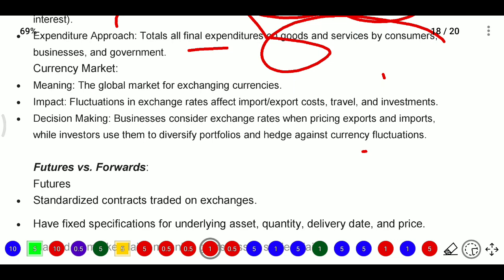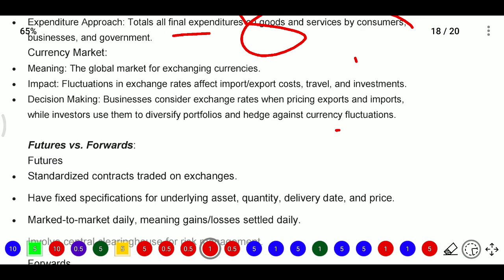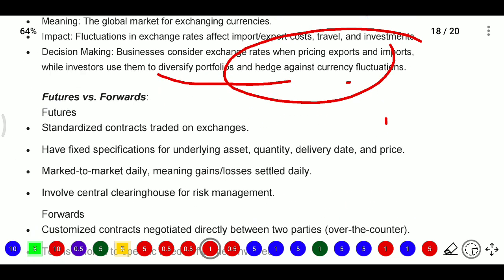Whatever the exchange rates fluctuate, it will affect imports, exports, costs, travel, and investments. In decision making, businesses will consider exchange rates when pricing exports and imports, while investors use them to diversify portfolios and hedge against currency fluctuations.